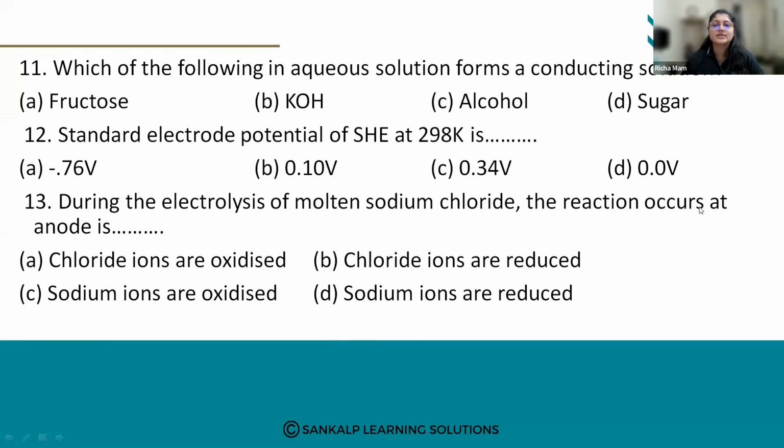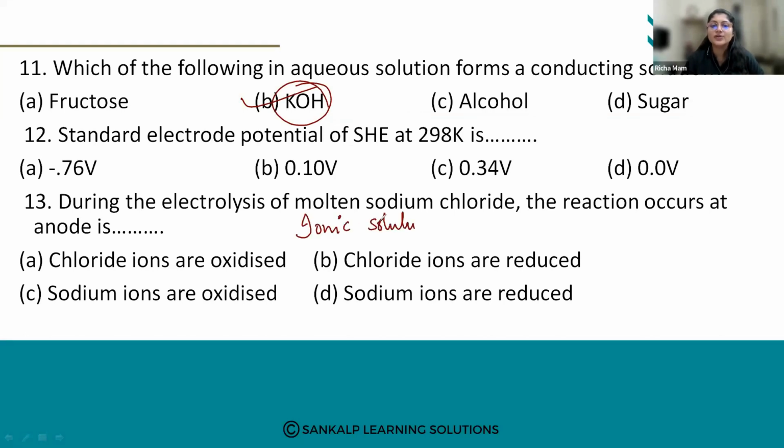Veena, Shushti. Yes. The answer is B, KOH. So what is KOH? Potassium hydroxide. It is an ionic solution.